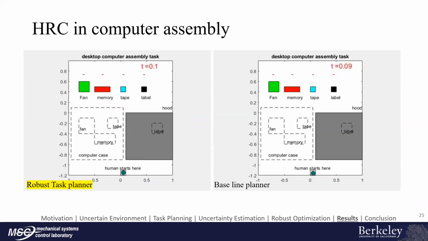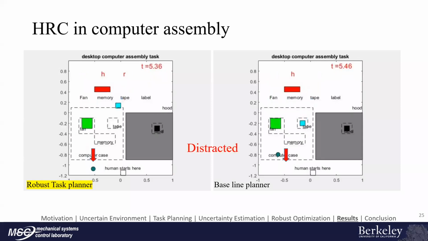In the second case, the worker was efficient at the beginning, but later on got distracted. Robot with robust task planning was able to handle that by reassigning the action to the robot, while the baseline planner will continue to wait for the worker to complete the task.